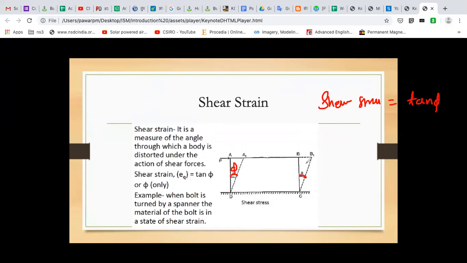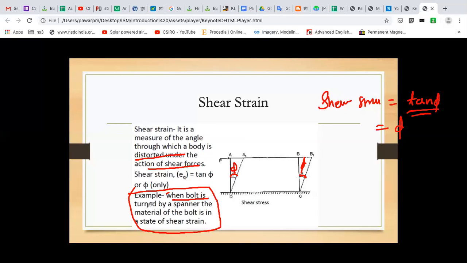This angle is phi. Is it clear? So this angle is used to calculate the shear strain. Shear strain is a measure of the angle through which the body is distorted. So you can call it the angle which gives the distortion during the action of shear force.